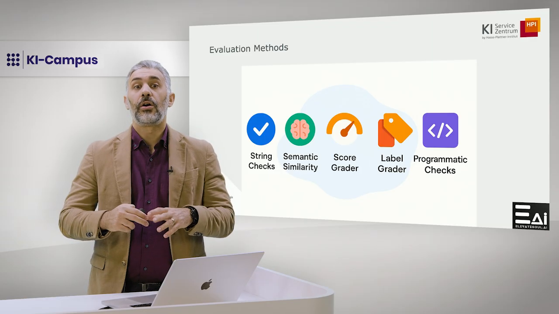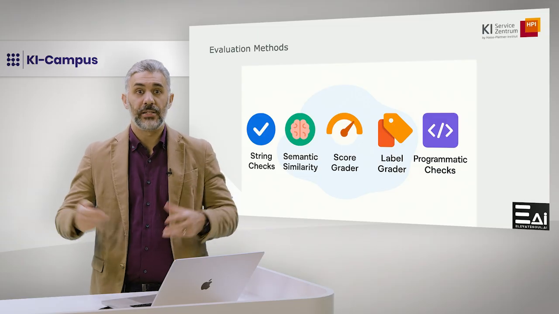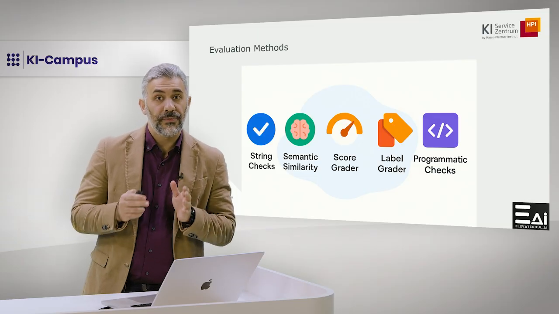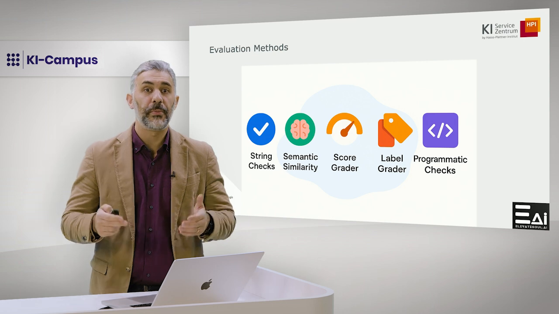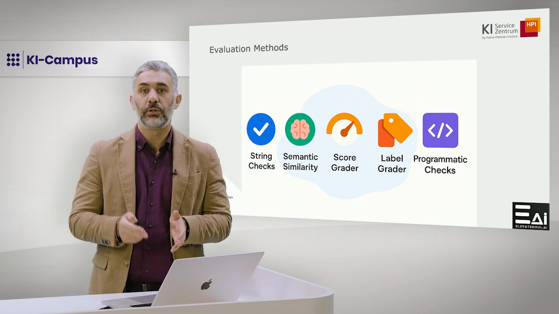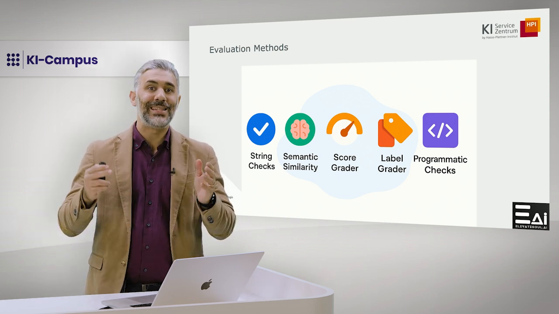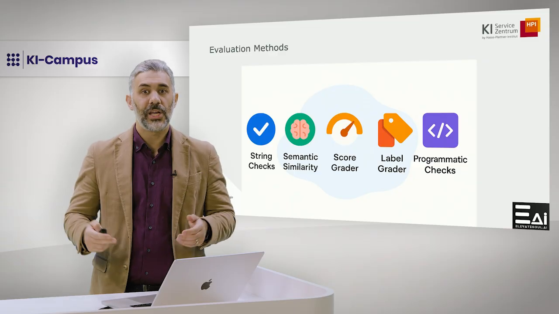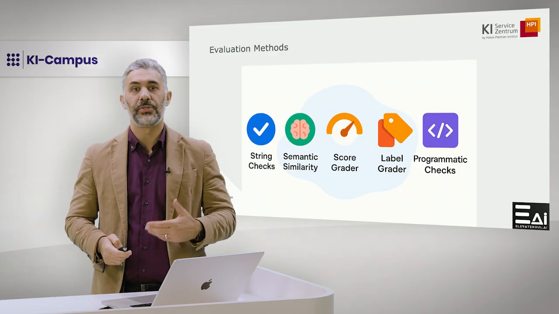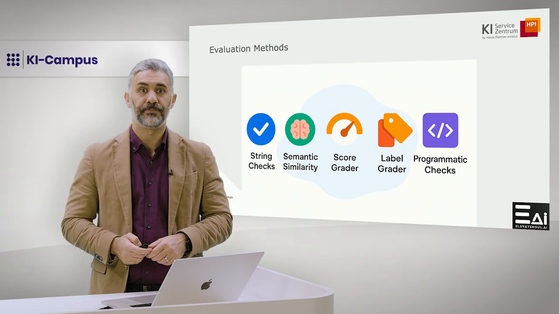The next set are programmatic checks, like Python execution. Custom code verifies structural or factual properties, such as: Did the answer include 3 bullet points? Is the date in the future? Is the JSON valid? These are some examples that could be checked with programmatic checks.